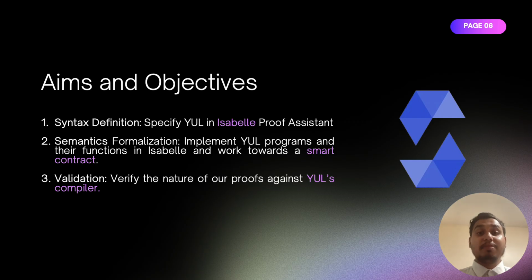After that, I re-implemented the same logic in Isabelle, defining how each instruction works and writing formal proofs for them. Finally, I compared the results, the outputs from Remix and the outputs from my Isabelle proofs, and they matched exactly. These gave me confidence that my formal method was correct. It behaves just like real-world YUL execution.